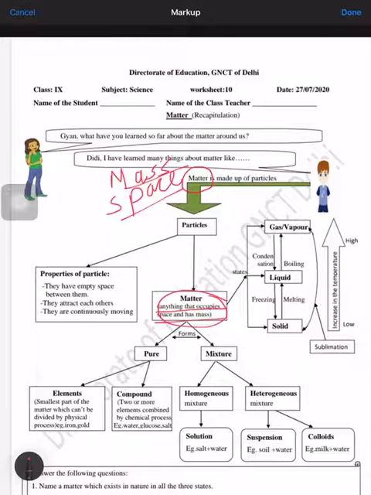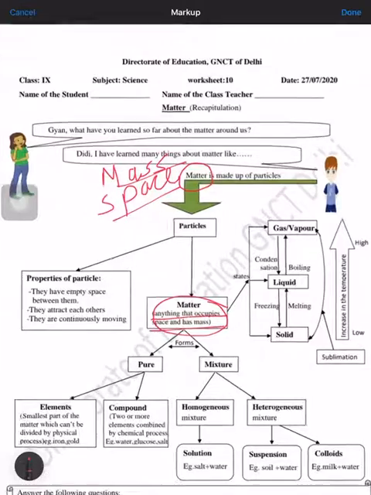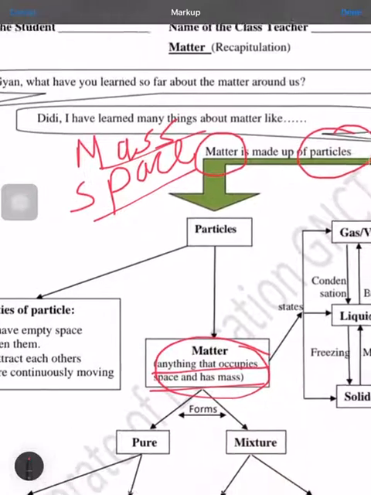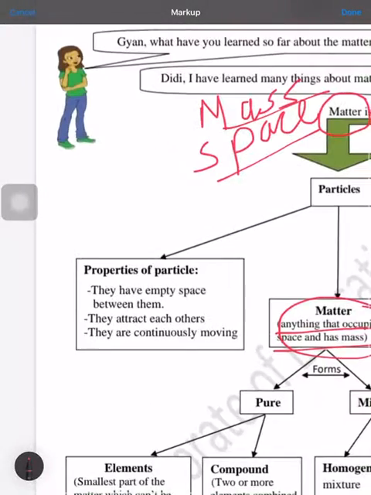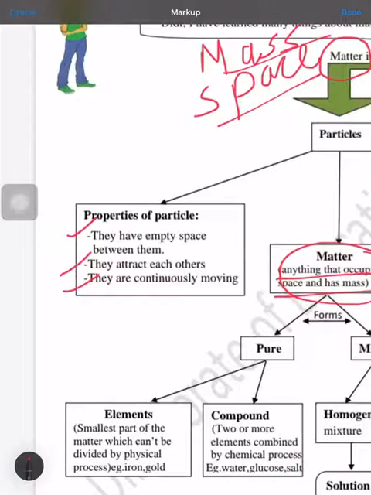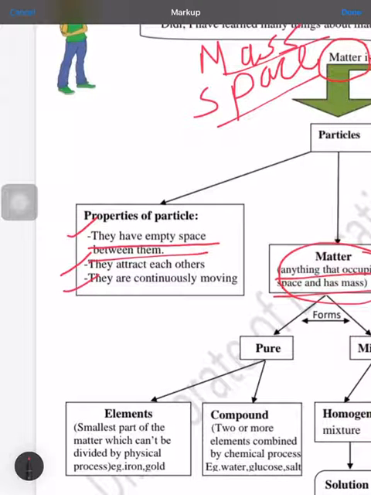Now, when we say matter, it is made up of particles. Particles have some properties which we have read, and these three properties are very, very important, because so many questions in day-to-day life and even in your exams come on the basis of these three properties. First, they have empty space between them. That means if we say this is a particle, this is a particle, this is a particle, there is a space in between these particles.